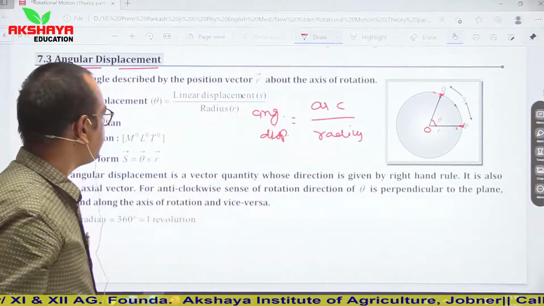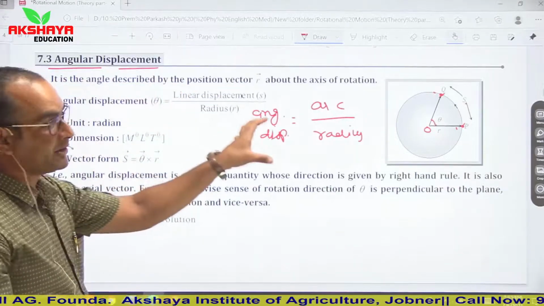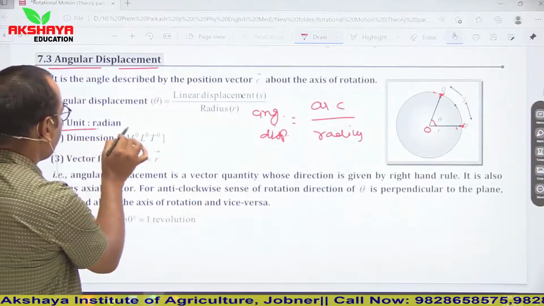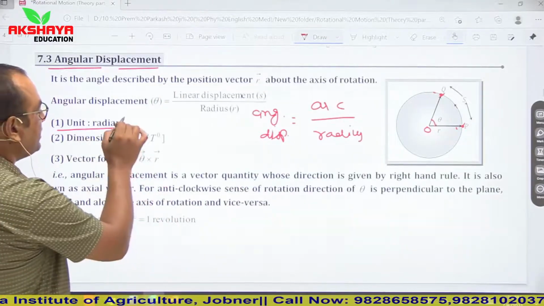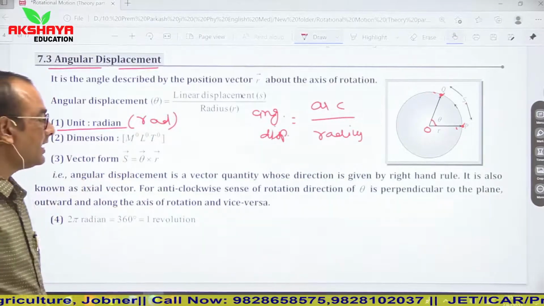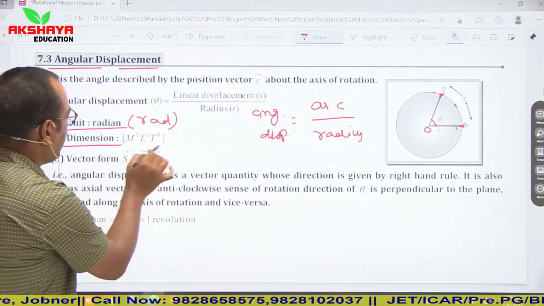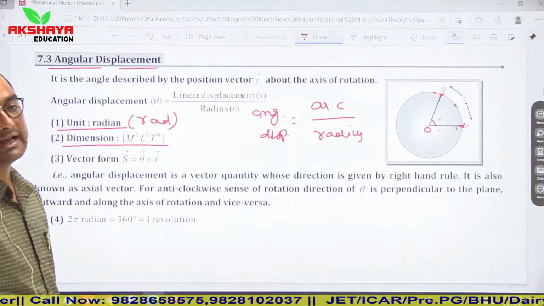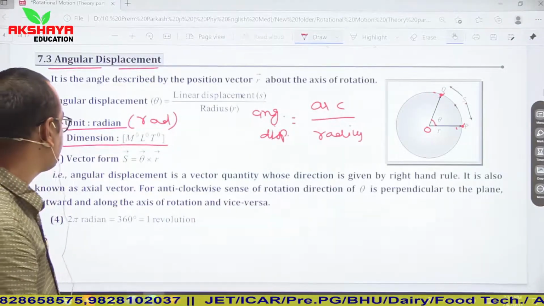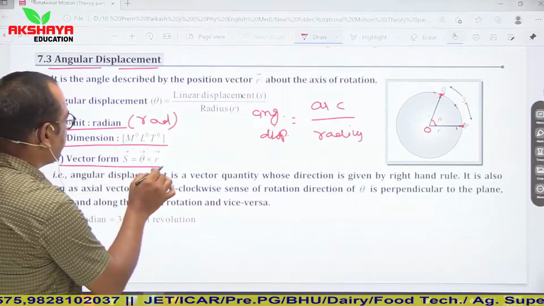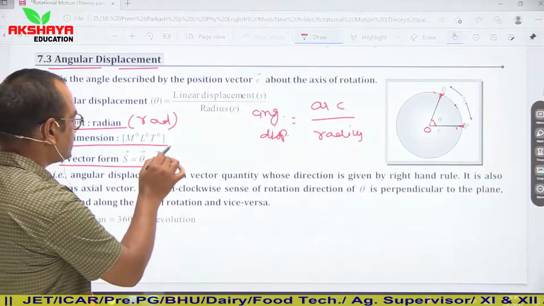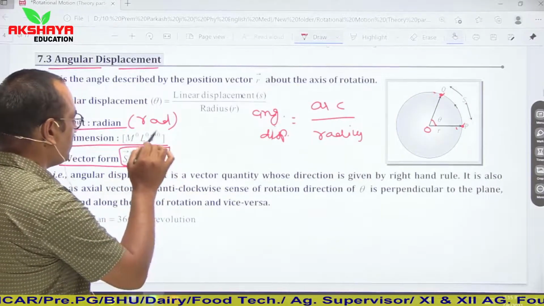So S upon R is the angular displacement of this particle during its rotation. The SI unit of angular displacement is radian, represented by rad. It is a dimensionless quantity, meaning there is no dimension of angular displacement. In vector form, S vector is equal to theta vector cross R vector. So this is the relation in vector form.